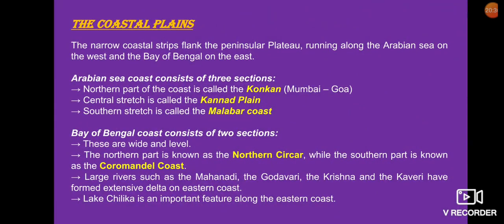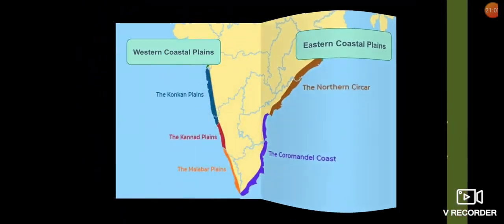The large rivers such as the Mahanadi, the Godavari, the Krishna and the Kaveri have formed extensive deltas on the eastern coast, due to which the Eastern Ghats are not at all regular. They are broken because most of the prominent rivers form their delta in the Eastern Ghats. Lake Chilika is an important feature along the eastern coast.